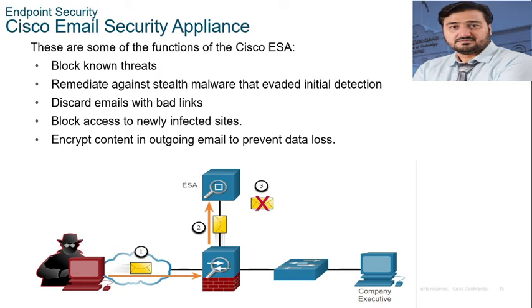There are some functions of the Cisco ESA. It blocks known threats, remediates against stealth malware that evaded initial detection, discards emails with bad links, blocks access to newly infected sites, and encrypts content in outgoing email to prevent data loss. Let's take this example. If you look here, we have a threat actor.